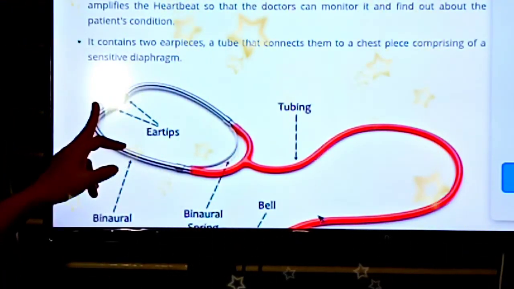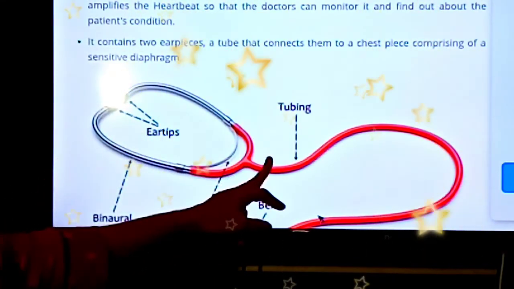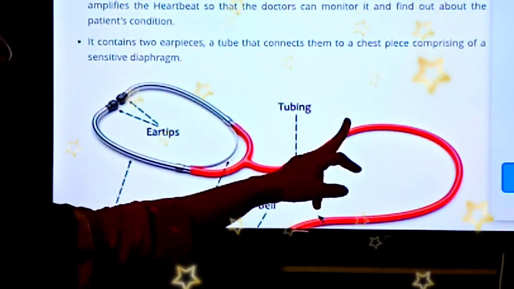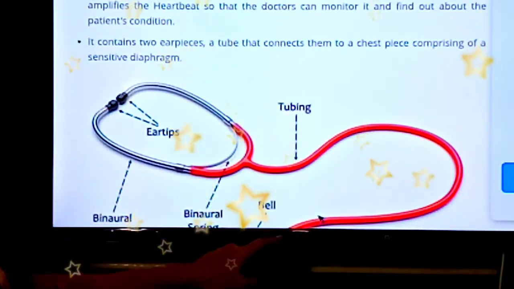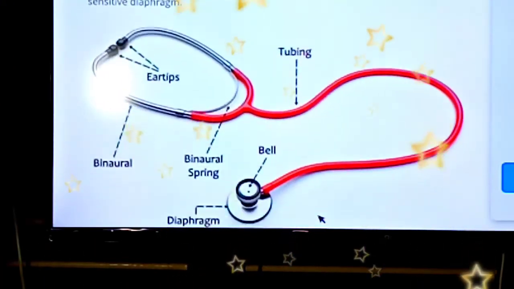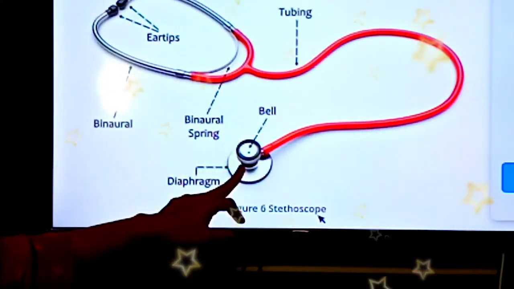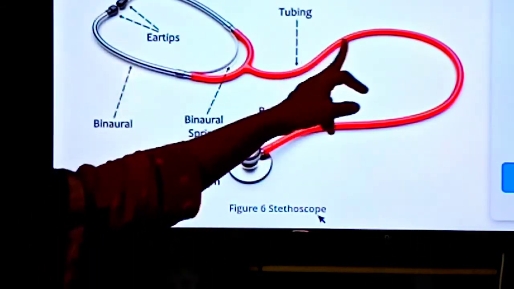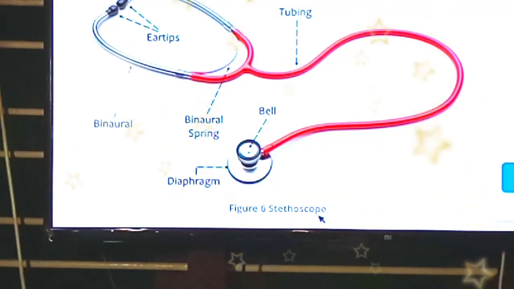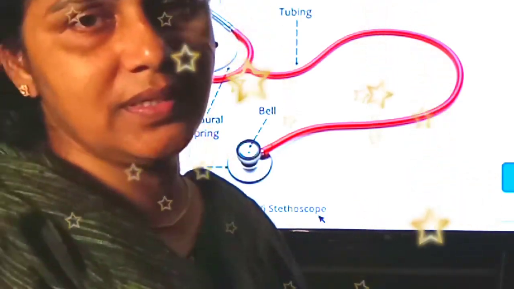It contains an earpiece and a tube that connects them to a chest piece. This is the earpiece and this is known as the chest piece. And there is a connector. So children, this is about the circulatory system in animals. I hope the concept is clear to you.